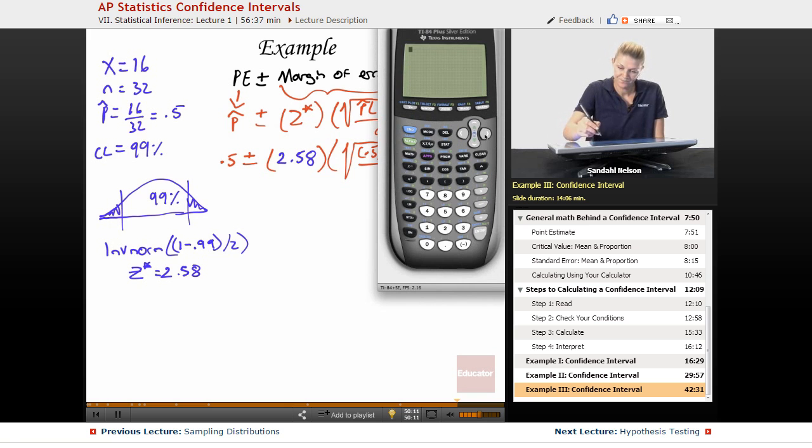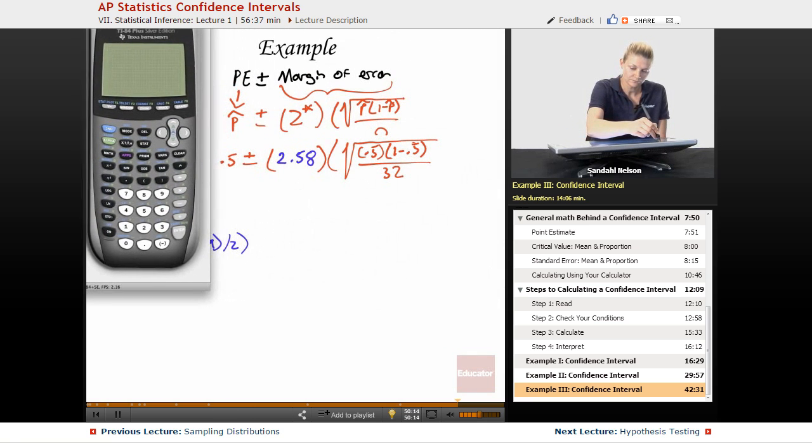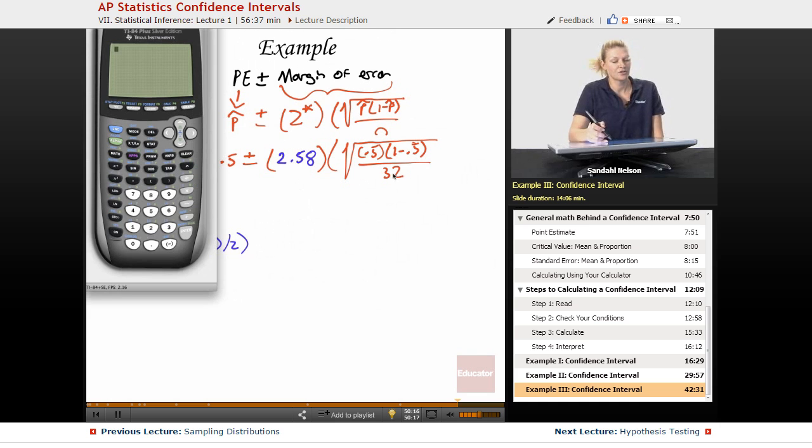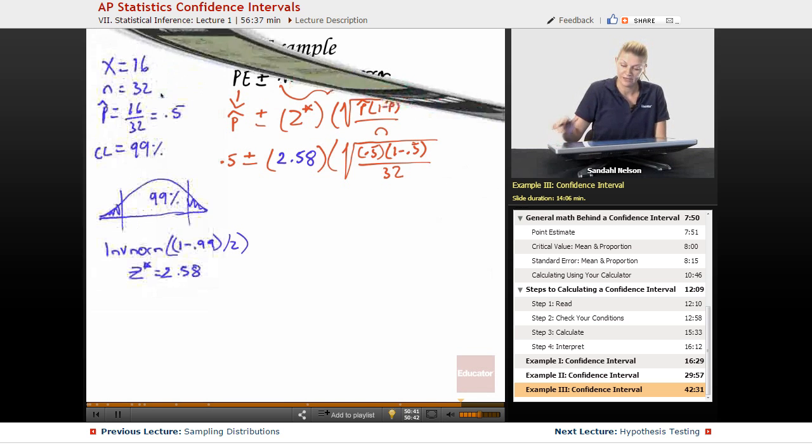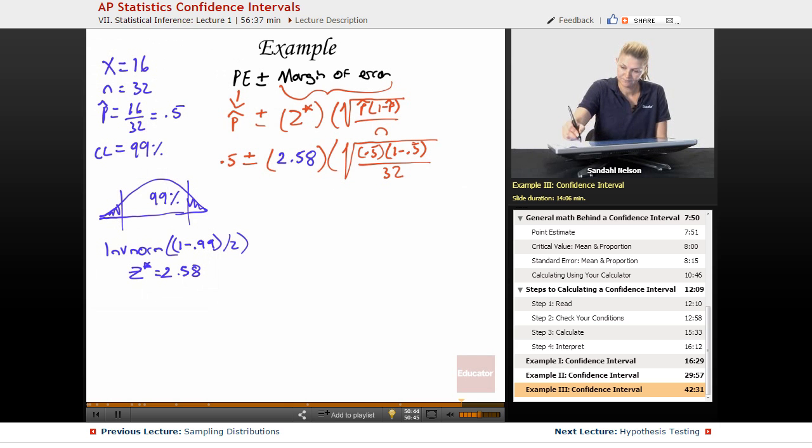Okay, so move this over. So we'll start with our standard error. We know that it's 0.5 times 1 minus 0.5, which is just 0.5, divided by 32. And I always do it in my calculator from inside out, because that way I don't have to put in all the parentheses. I'm just kind of moving out. And then square root of that value. Perfect. So my standard error is 0.0883. And then these are still the same.